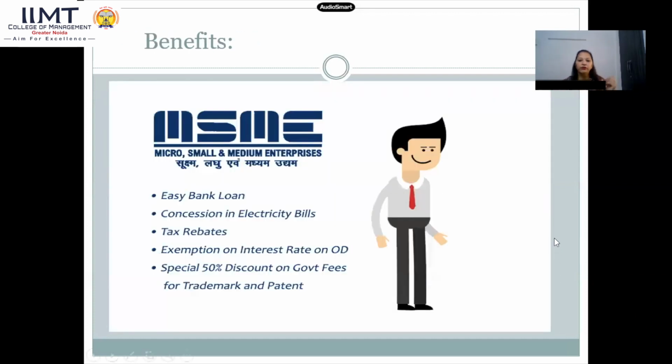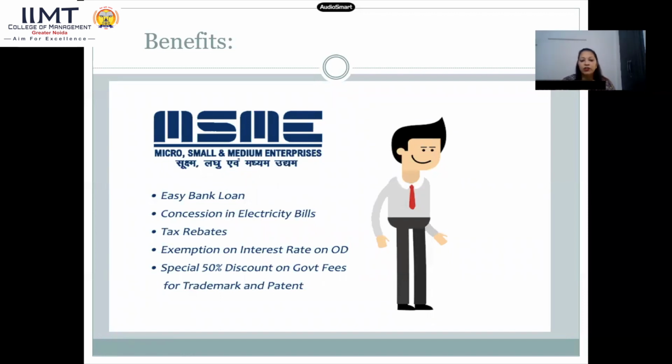Another is the benefits of MSMEs. What sort of benefits are MSMEs getting? First of all, and the most important benefit, is that they are getting easy bank loans. They do not need much security, or some depositors, or some guarantor. Of course they want some, but easy bank loans are available.